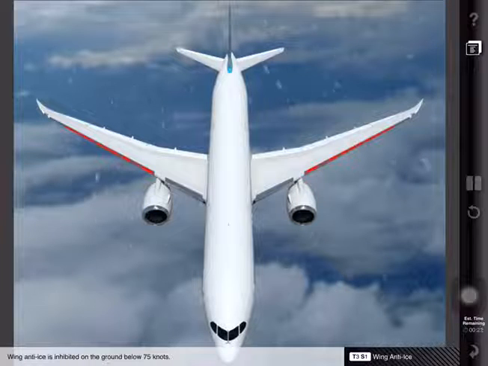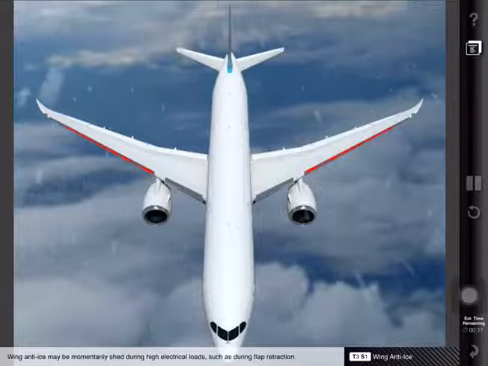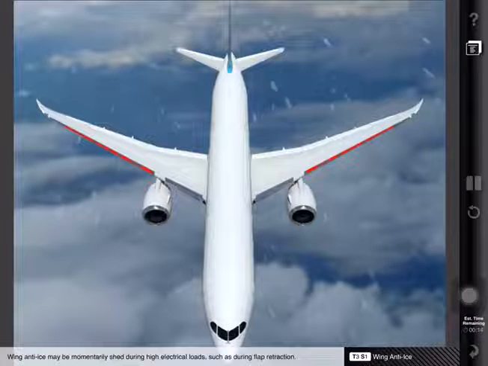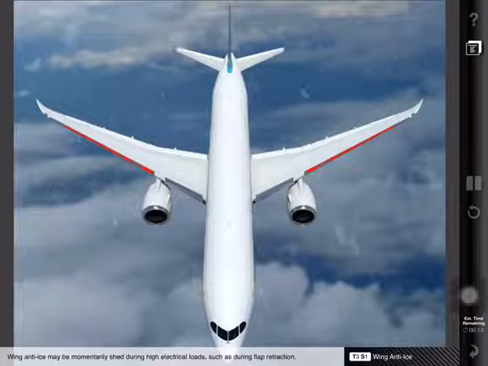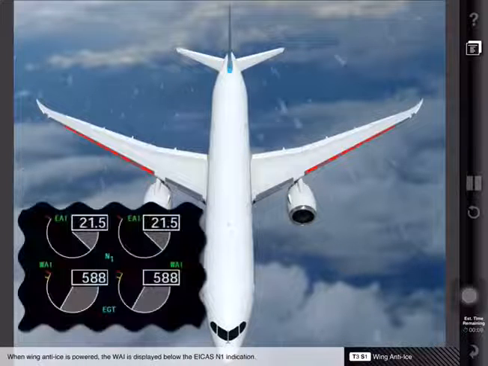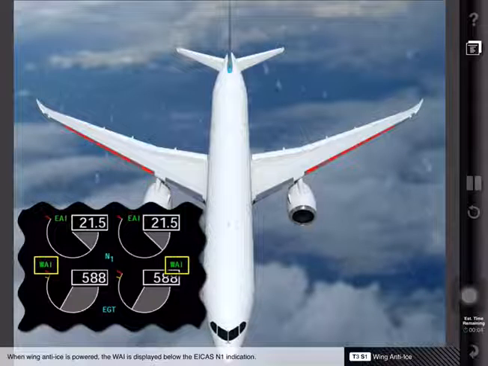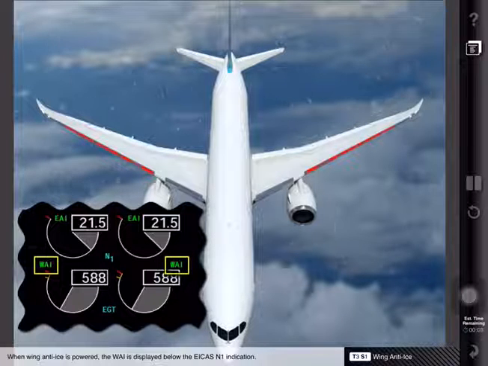Wing anti-ice is inhibited on the ground below 75 knots. Wing anti-ice may be momentarily shed during high electrical loads, such as during flap retraction. When wing anti-ice is powered, WAI is displayed below the ICAS N1 indication.